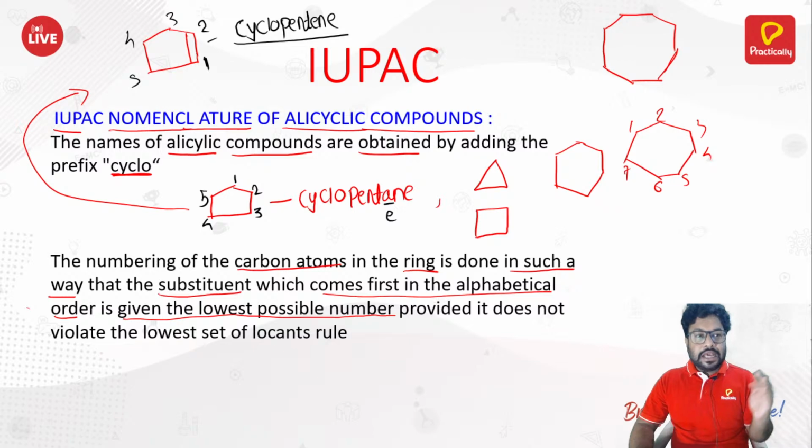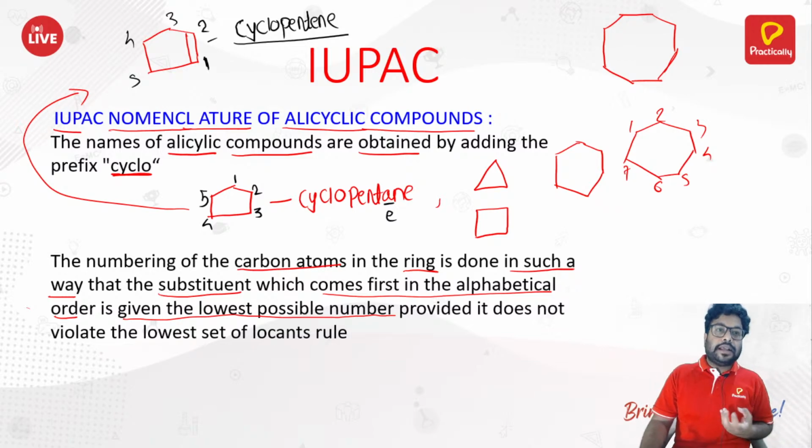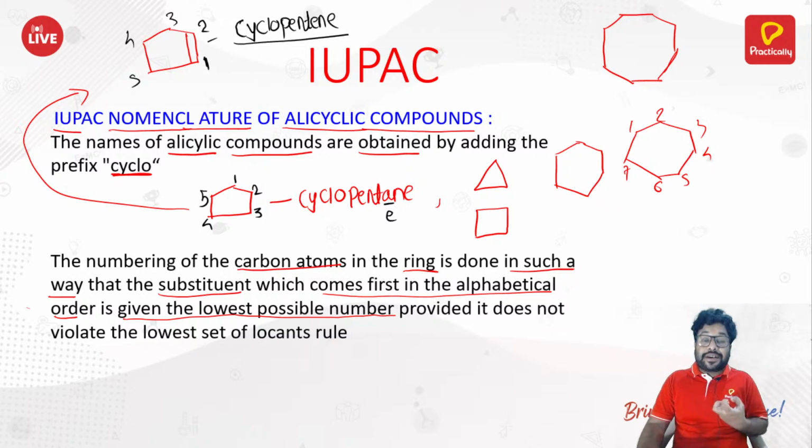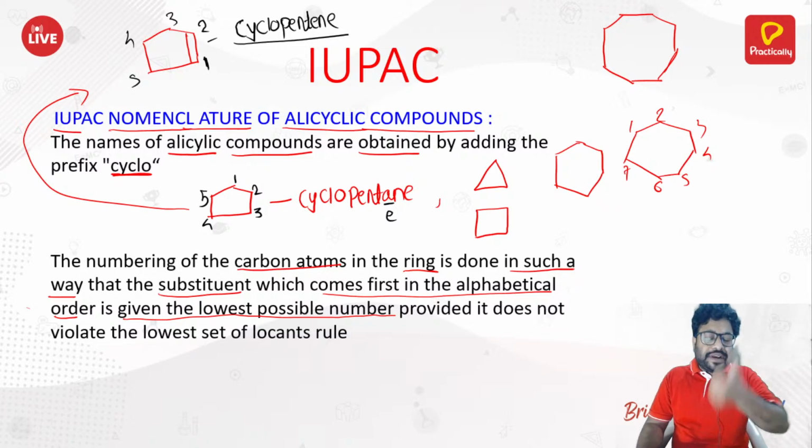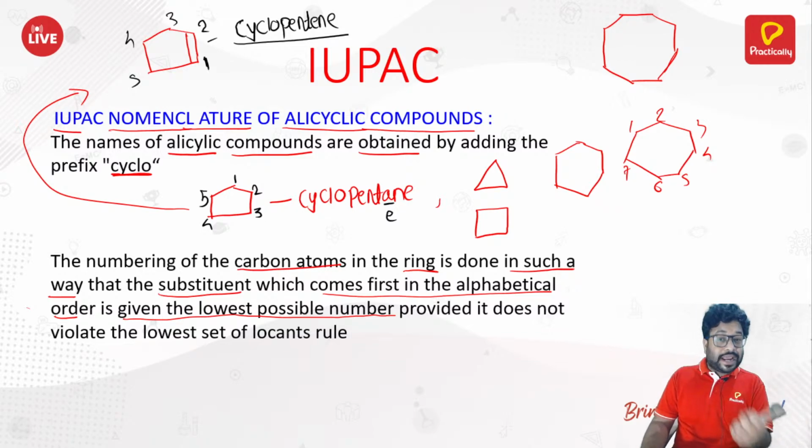Your ethyl was coming alphabetically prior to your methyl, right? So ethyl, methyl, propyl. And what did we do there? Whatever number your ethyl comes in, we just took that number and put it. We didn't care whether that number is smaller or larger. It should be alphabetical order there.